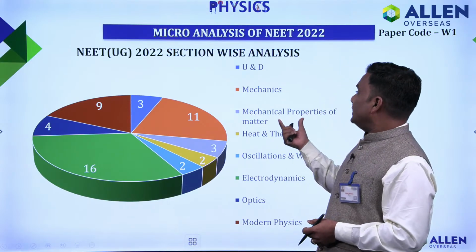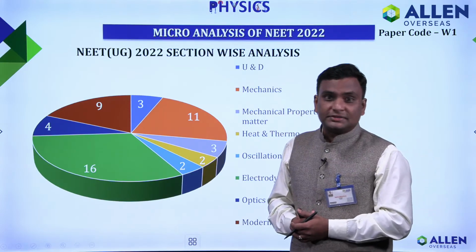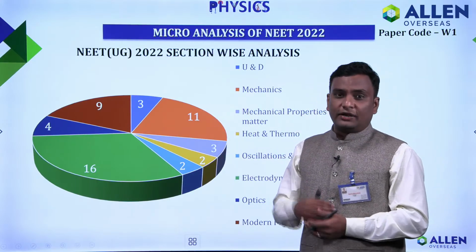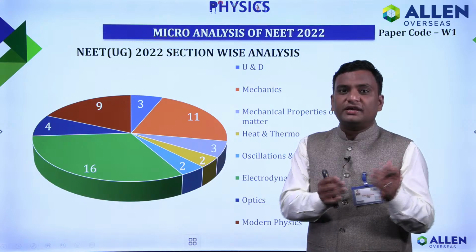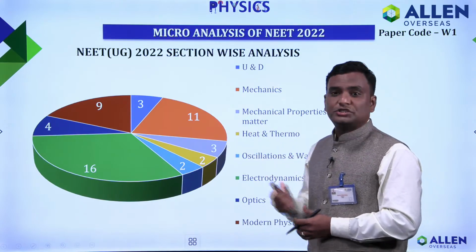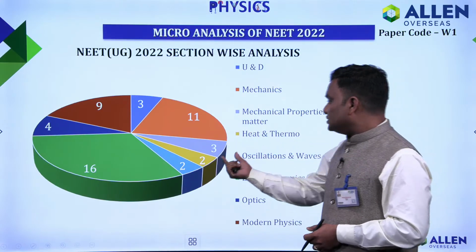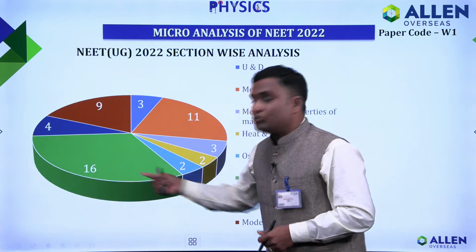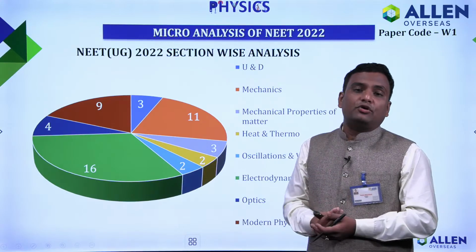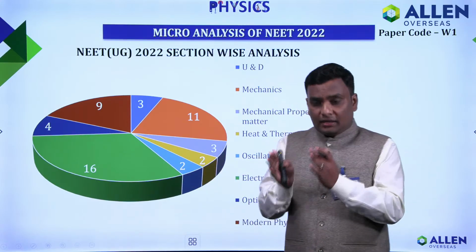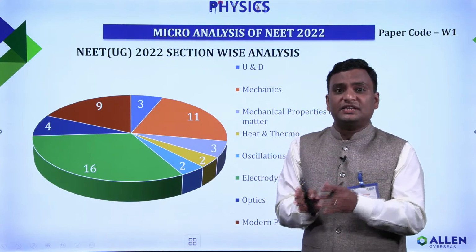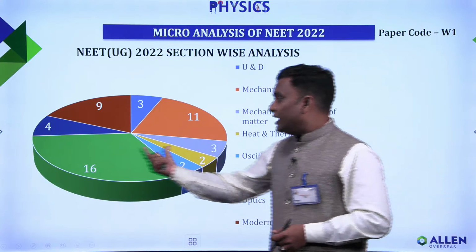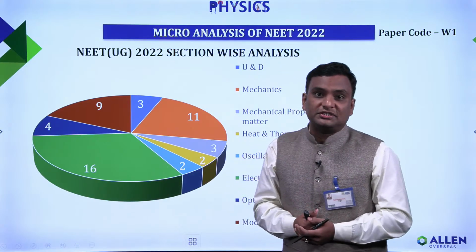After that, from mechanics we have a total of 11 questions. After that, heat and thermo. In the previous year also, a significant portion was there, so this year also we had 3 questions from that, followed by oscillation and waves, 2 questions. And the majority of the questions this year were from electrodynamics, that is electrostatics, current electricity, capacitor, magnetic effect of current, EMI, AC. From there we had the majority chunk, that is 16 questions.